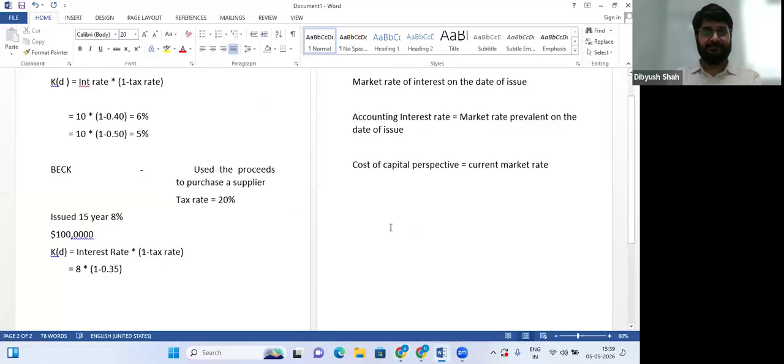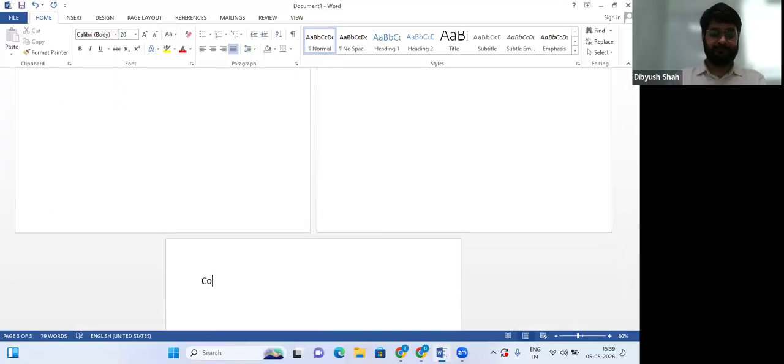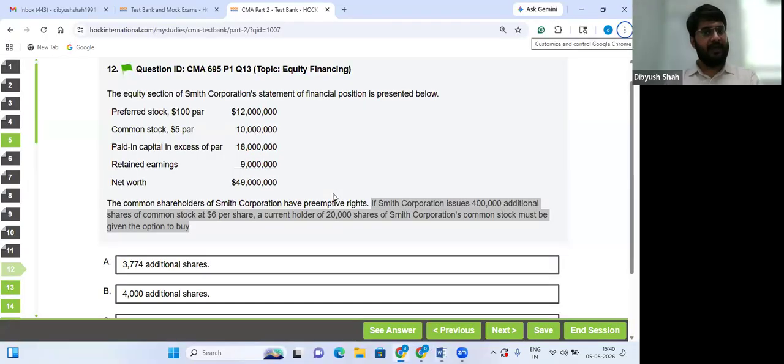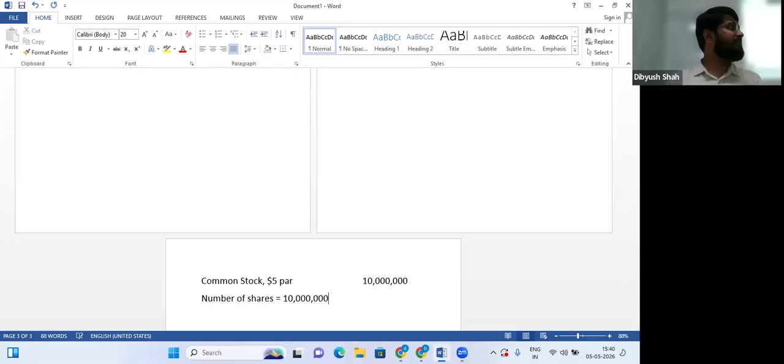First, common stock $5 par is given as 10 million. And so number of shares: total par value 10 million, 1 crore, and par value of one stock 5.